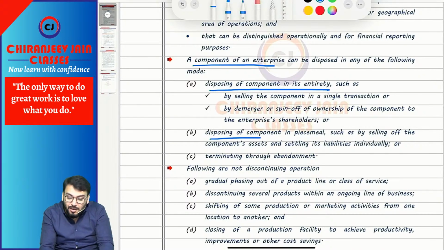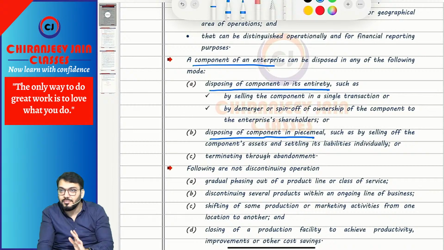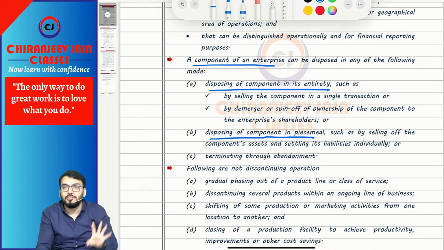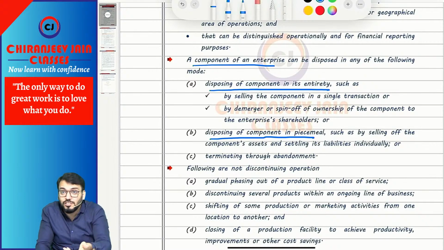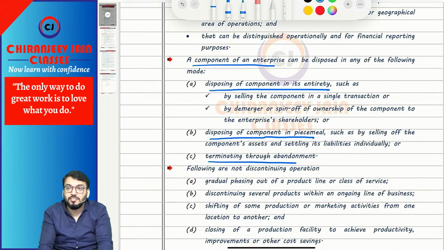or disposing of the component by piecemeal sale, which means selling one by one each individual asset and settling each individual liability. Suppose one bench I have given to you, other benches I have given to some other person. That is also disposing. So disposing of a component piecemeal is also covered. Correct. Last, terminating through abandonment.